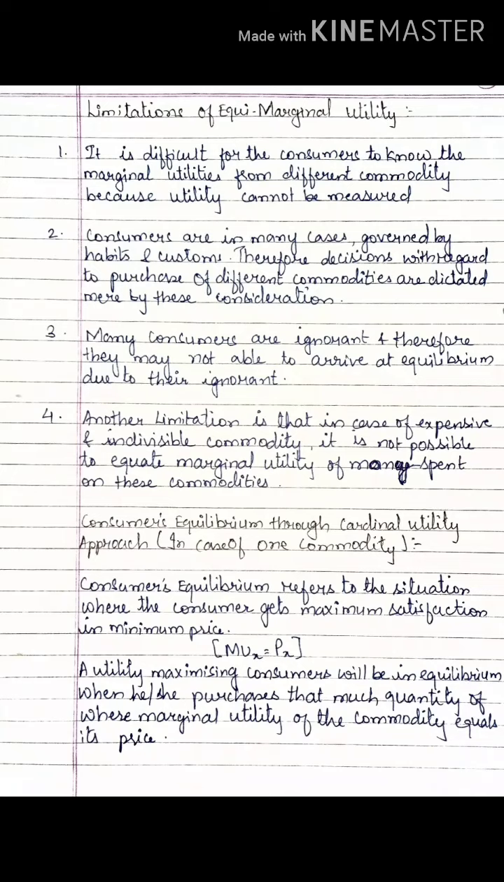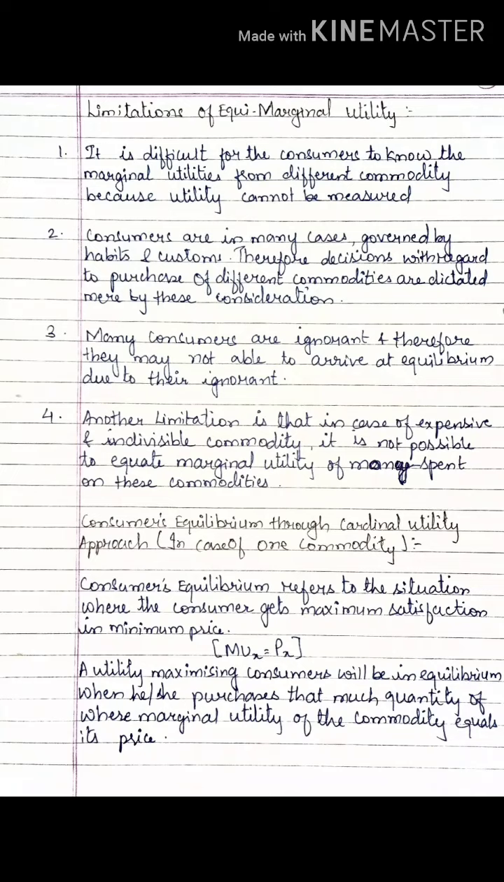First and foremost, it is very difficult for the consumer to know the marginal utility. We have already studied that it is a psychological term, we cannot measure it, right? So, how can we judge that we are getting satisfaction by consuming 2 units of X commodity and 3 units of Y commodity or 4 units of Y commodity, and then it is balancing? We cannot judge it. So, it is very difficult.